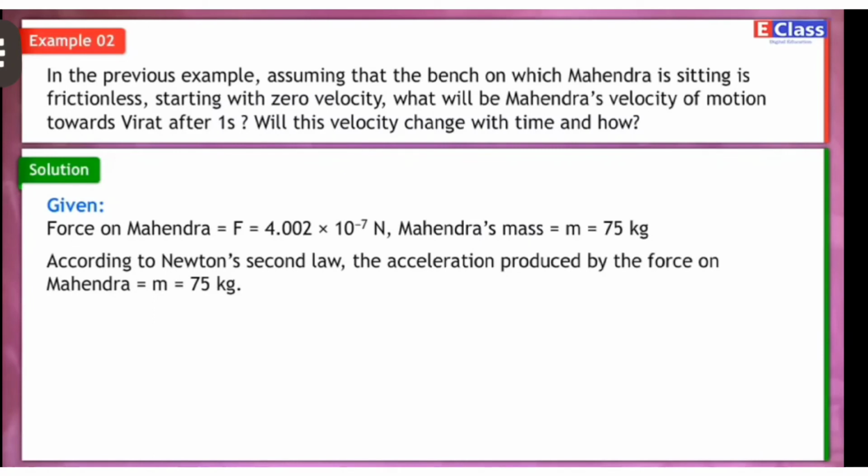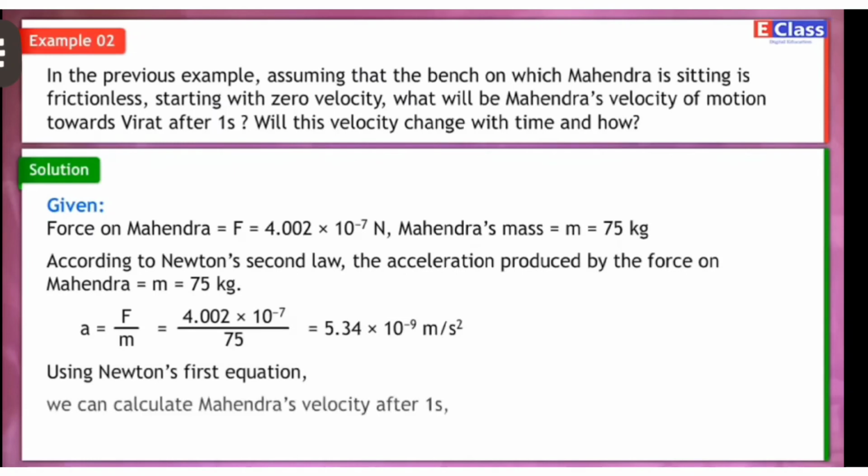According to Newton's second law, the acceleration produced by the force on Mahindra is a is equal to F upon m, which is equal to 4.002 into 10 raised to minus 7 upon 75, which is equal to 5.34 into 10 raised to minus 9 meters per second square.